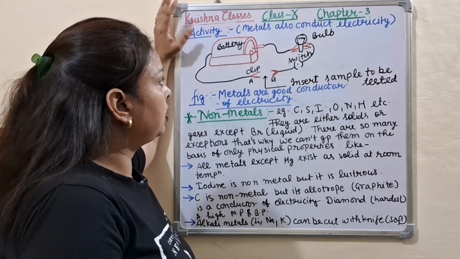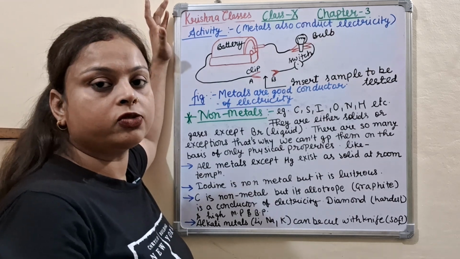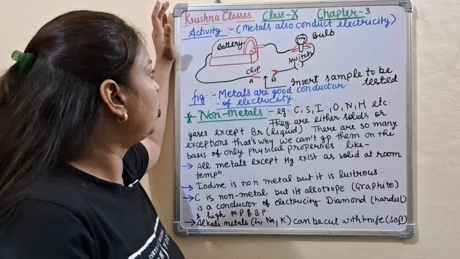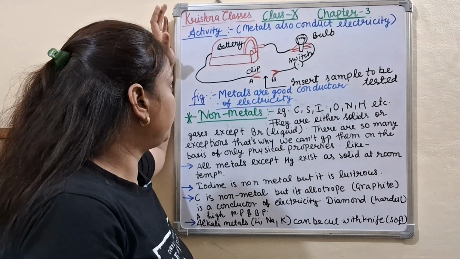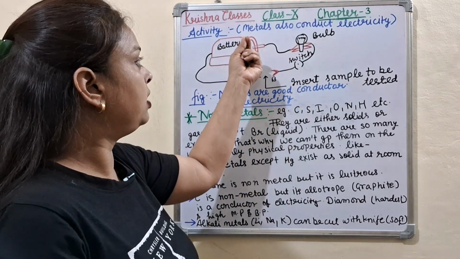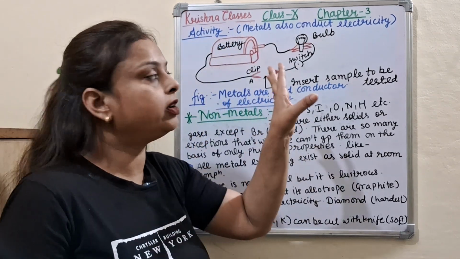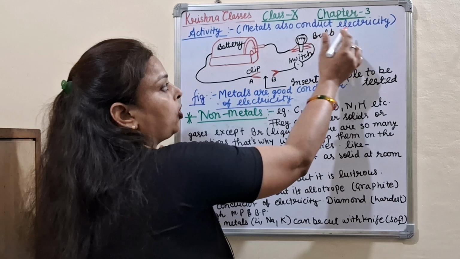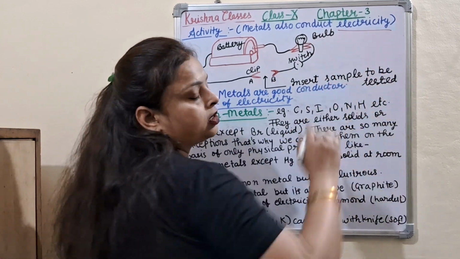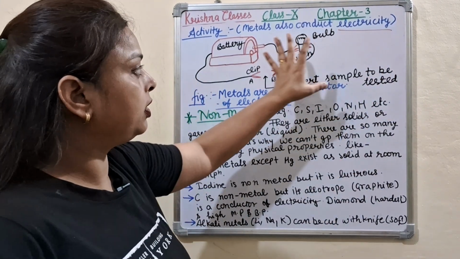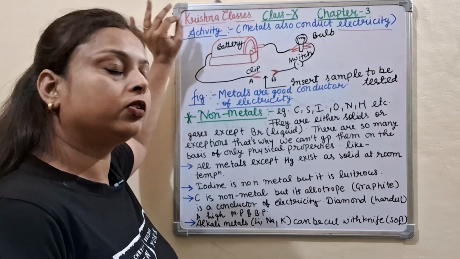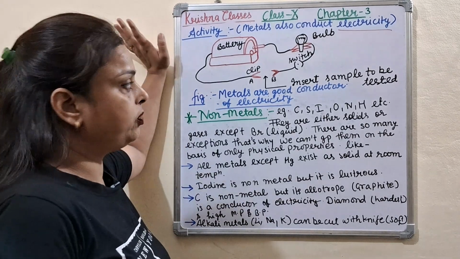So for that activity you can watch my previous video also. Here is the next activity, that metals also conduct electricity.